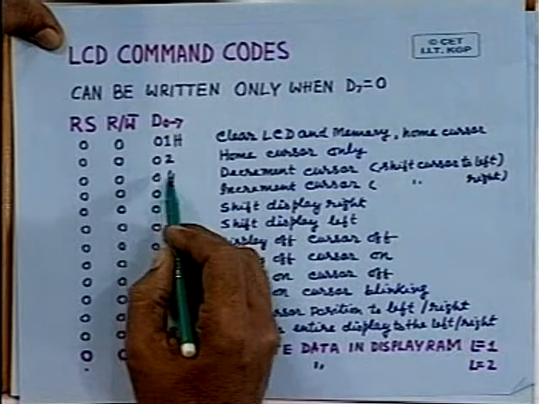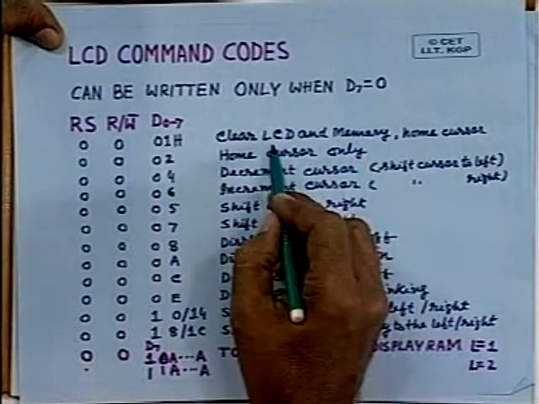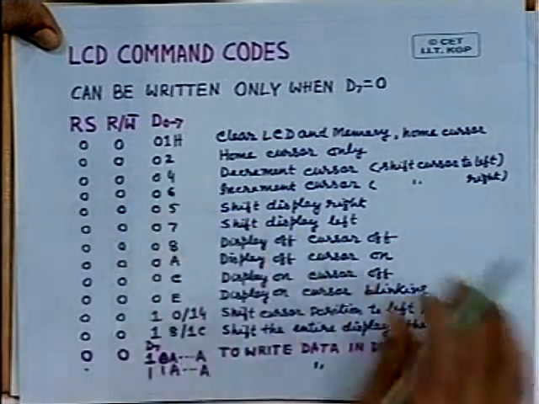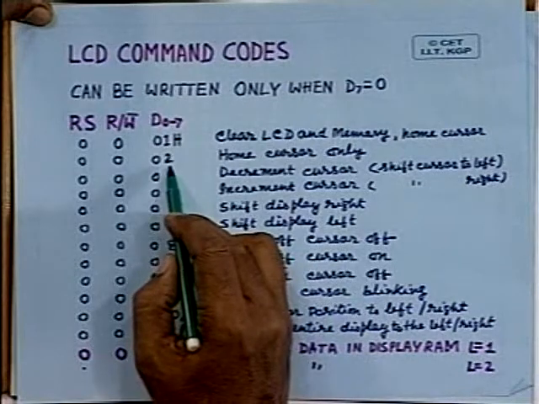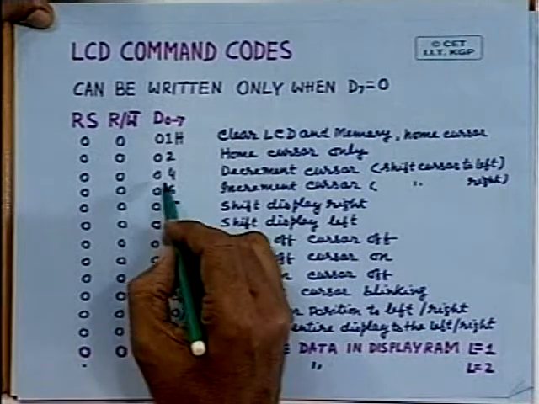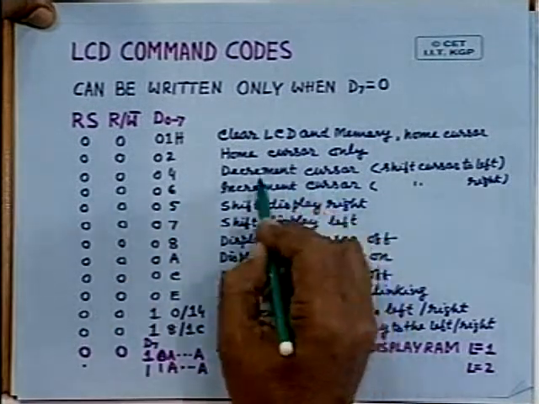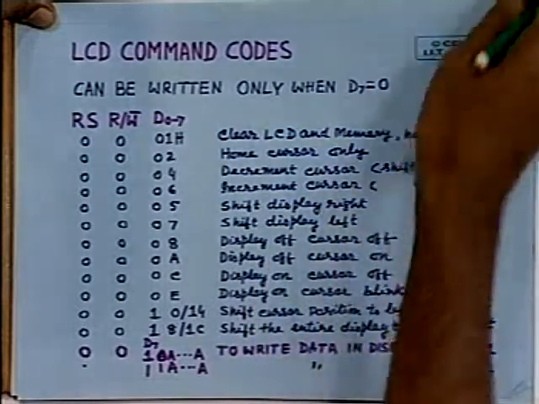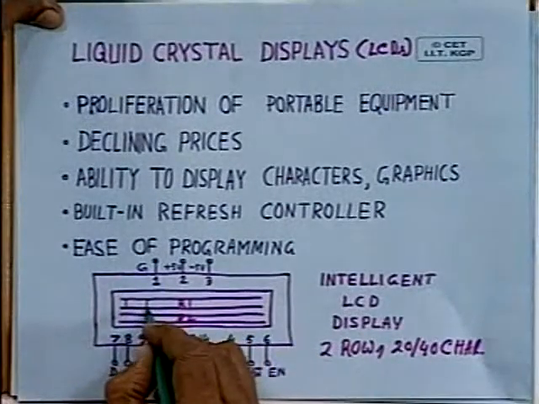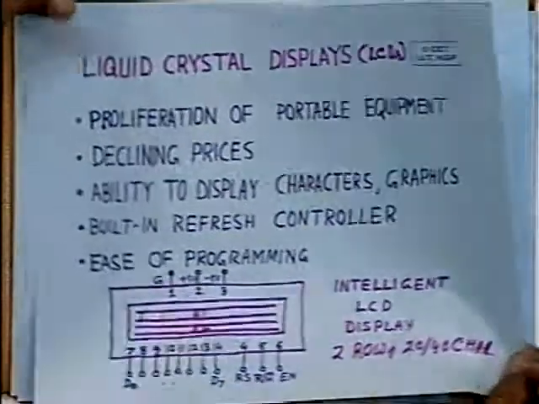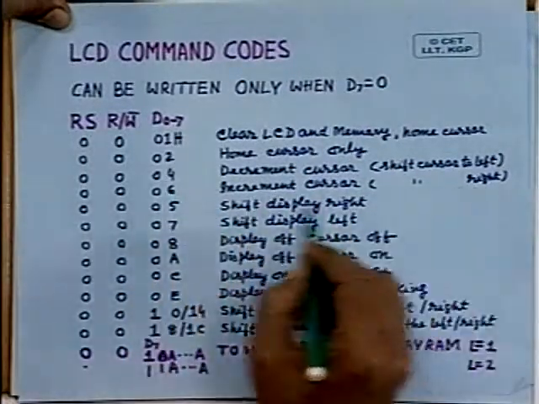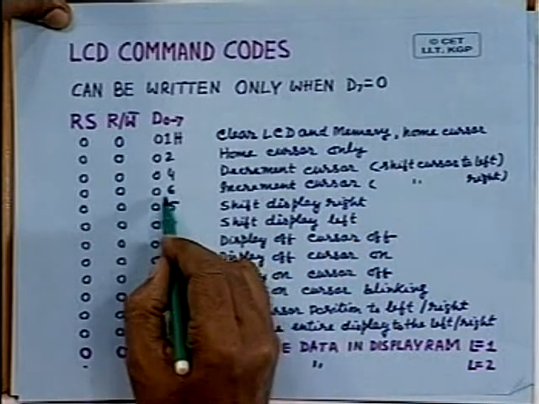Then there is another command, home cursor only. It does not clear the LCD or memory. The corresponding code is 02. That means if you write this code into the command register, then the cursor will go to the home position. Then 04 is for decrementing the cursor, shift cursor to the left. Suppose the cursor is on a particular character, it will go to the left if you write this word into the command register, or it will go to the right, increment the cursor, if you write this code 06.